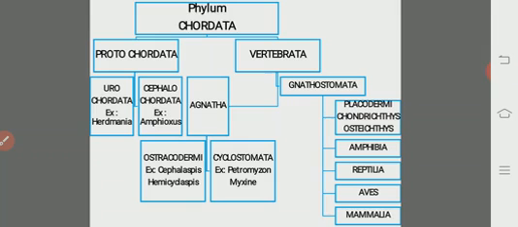Usually the gills are covered by a lid-like structure called the operculum. Usually ammonotelic organisms. No copulatory organs are found. External fertilization takes place. These are oviparous organisms.